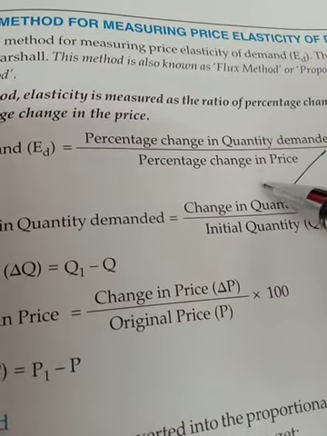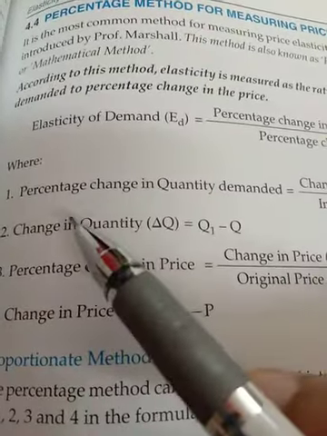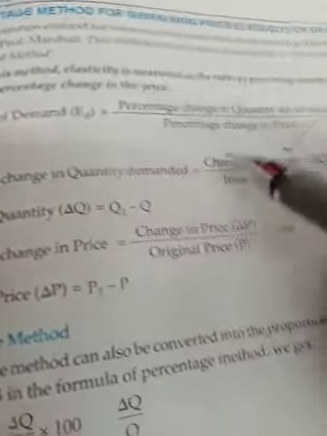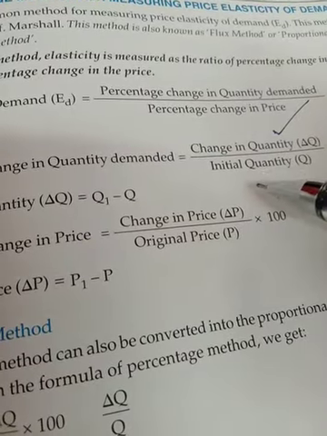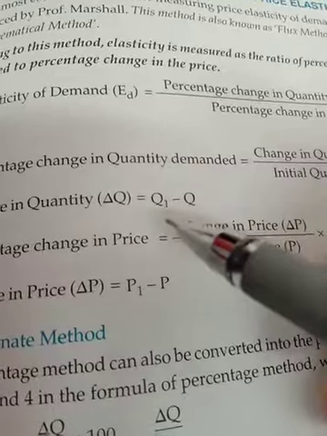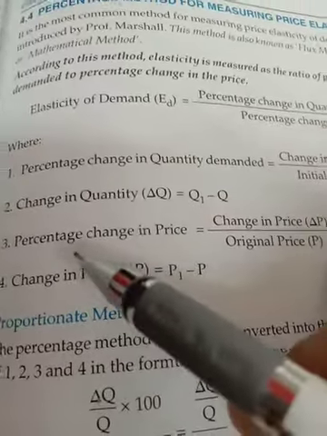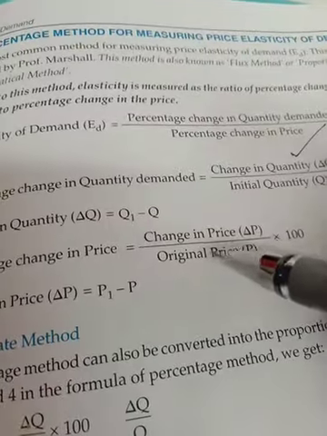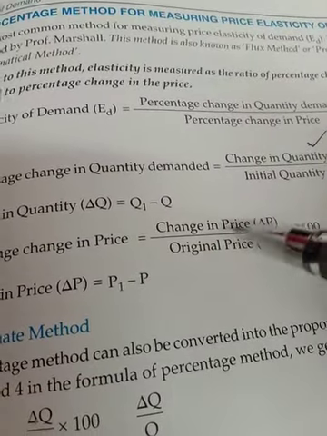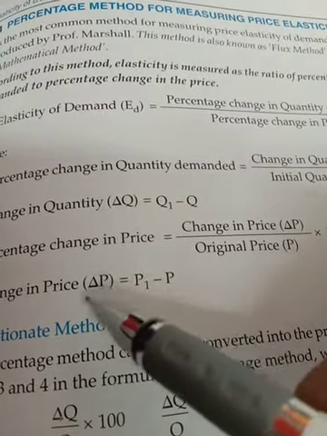This is the formula for calculating elasticity of demand. Now percentage change in quantity demanded, you can calculate as change in quantity upon initial quantity, and the change in quantity is new minus old. Q1 represents the new and Q represents the older one. Now percentage change in price is change in price upon original price into 100. Change in price is new minus old, that is P1 minus P, and that triangle represents the change.